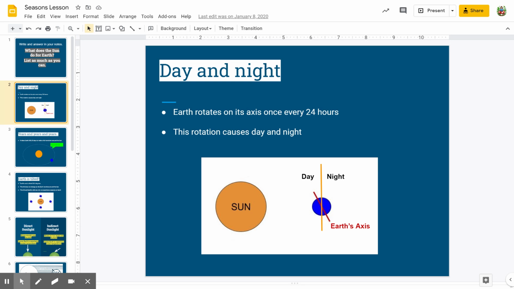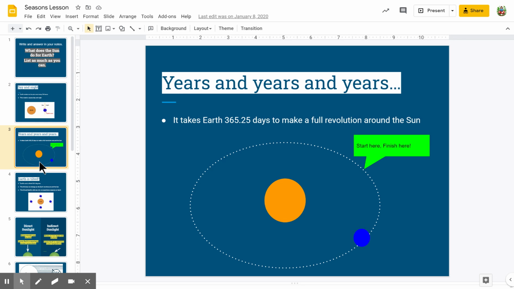So again, day and night, Earth rotates on its axis once every 24 hours. And be careful with rotation. It sounds a lot like revolution, but revolution is different. So rotation is what causes day and night. The Earth spins on its axis. And then revolution is the Earth traveling around the sun. Okay, so the Earth revolves around the sun. That's what gives us years. Okay, so we've talked about this already. This is just kind of a refresher to get us back into the swing of things, talking about the sun and what it does for us.